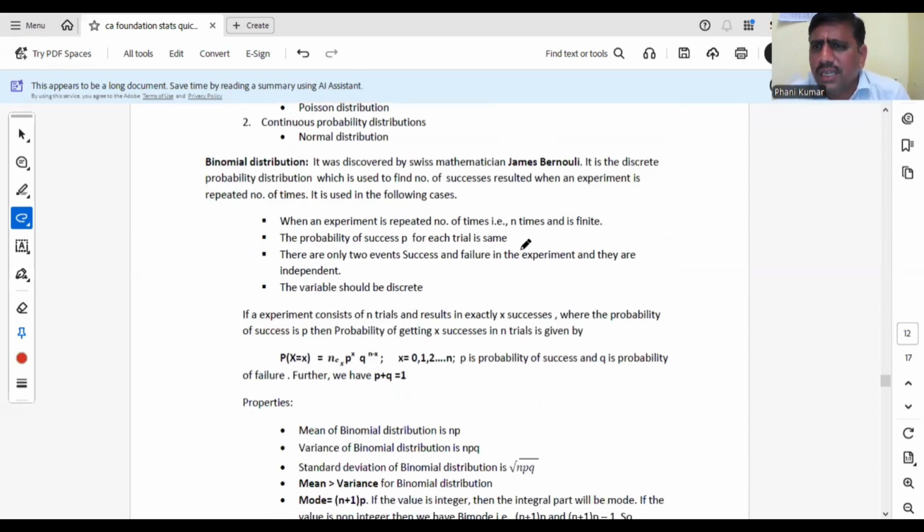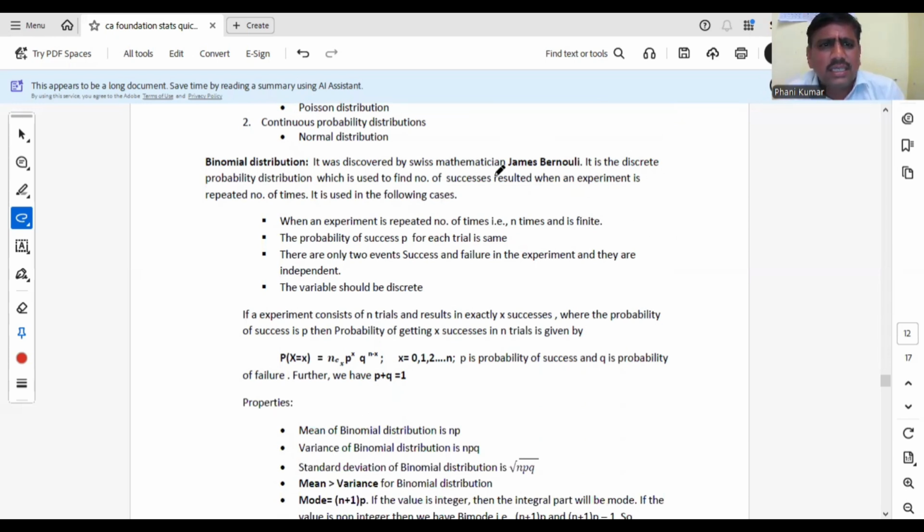It was discovered by James Bernoulli. What is meant by a Bernoulli variate? A variate which assumes only two values, 0 and 1, is known as a Bernoulli variable. What is meant by a Bernoulli trial? When a trial results in only two outcomes, success and failure, that is known as a Bernoulli trial. A single trial means a Bernoulli trial. Taking n Bernoulli trials, it will come under the binomial distribution.